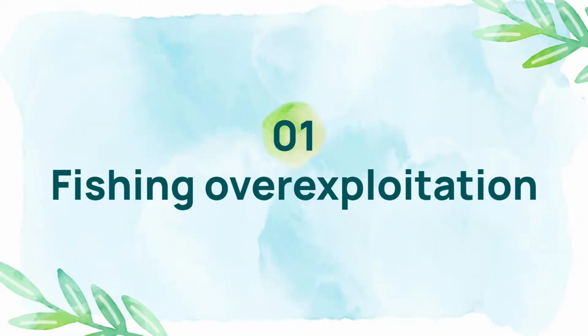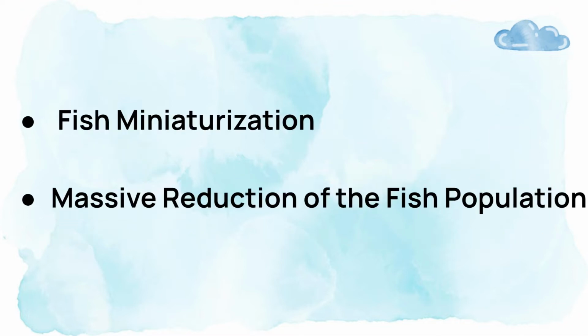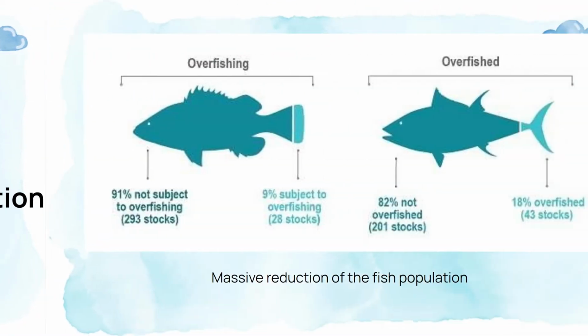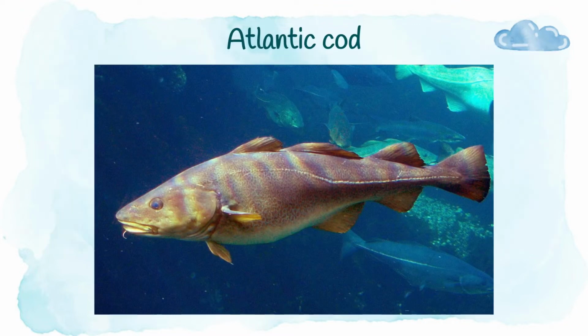One is fishing overexploitation. In wild fisheries, overfishing occurs and continues when the average fish stock growth is consistently exceeded by the maximum sustainable yield of the fishery. The current global problem is fish miniaturization and the massive reduction of the fish population. In order to reproduce, the fish have evolved into early maturing and early reproducing small fish, resulting in the miniaturization of fish bodies. Atlantic cod was once in danger of extinction due to overfishing.